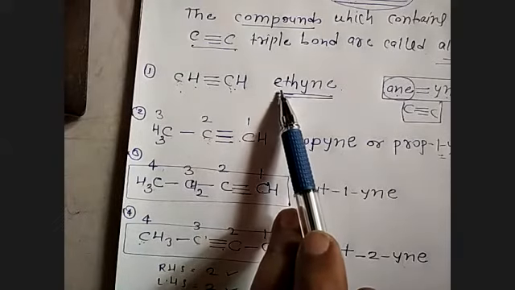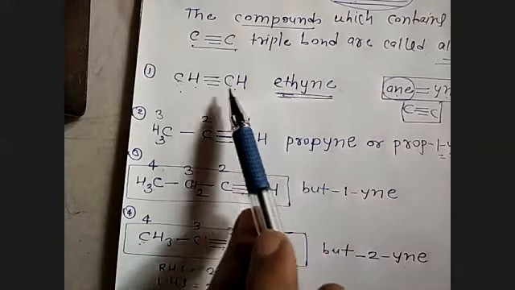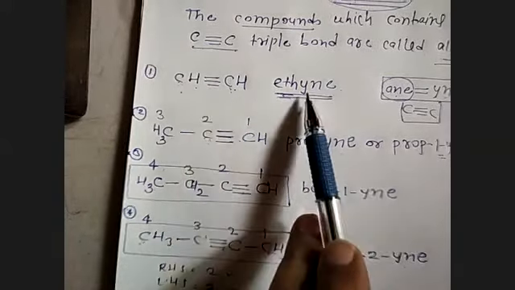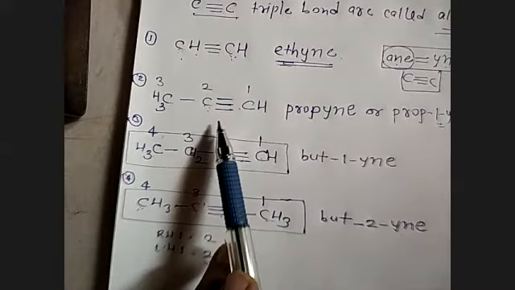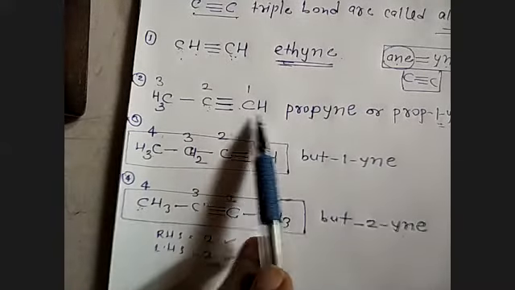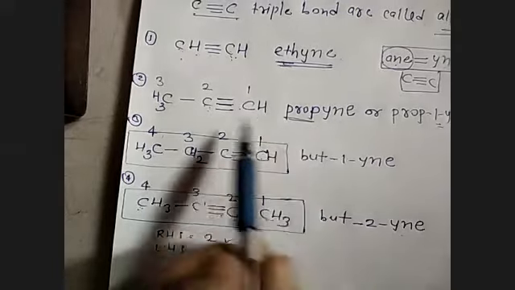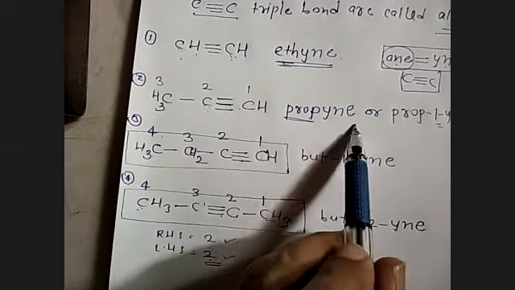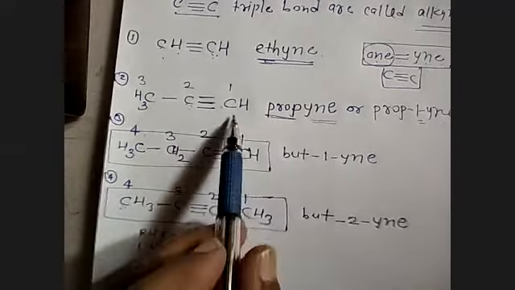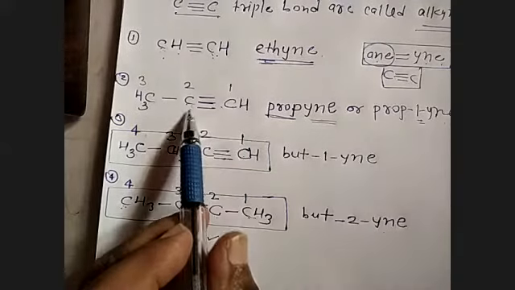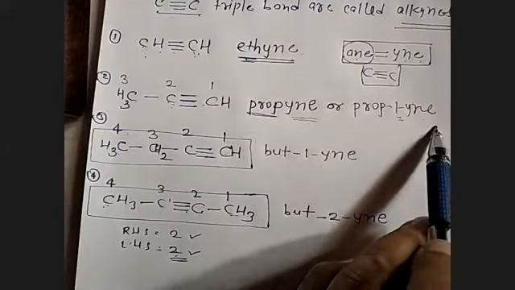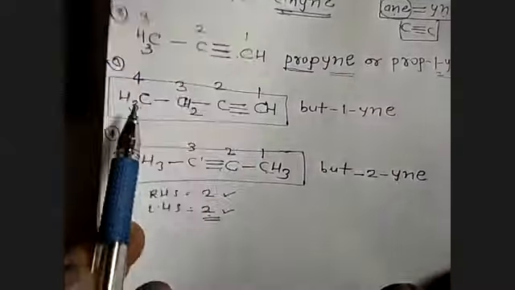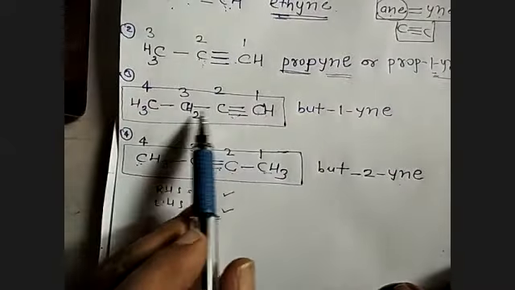2 carbon atoms, so it is called eth. Carbon-carbon triple bond, so it is called yn. Here 3 carbon atoms are there, so it is called prop. And carbon-carbon triple bond, so it is called yne. Triple bond is between 1 and 2 carbon atoms, so it can also be called prop-1-yne. Next, the total number of carbon atoms is 4: 1 2 3 4.